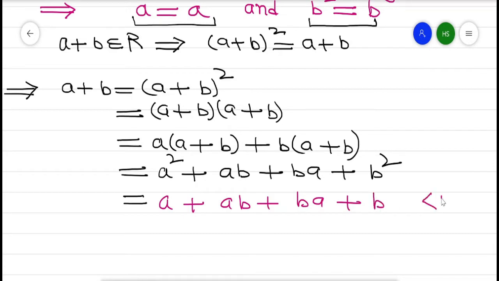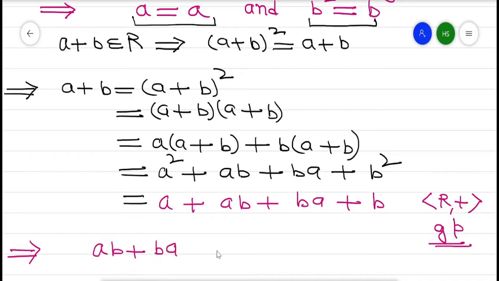Since R with plus is a group, it holds the cancellation law. So by left cancellation law, a is canceled. By right cancellation law, b is canceled. So we get ab plus ba equal to 0.